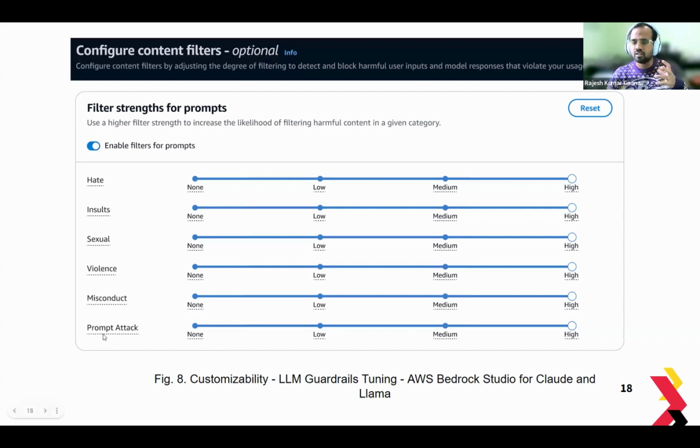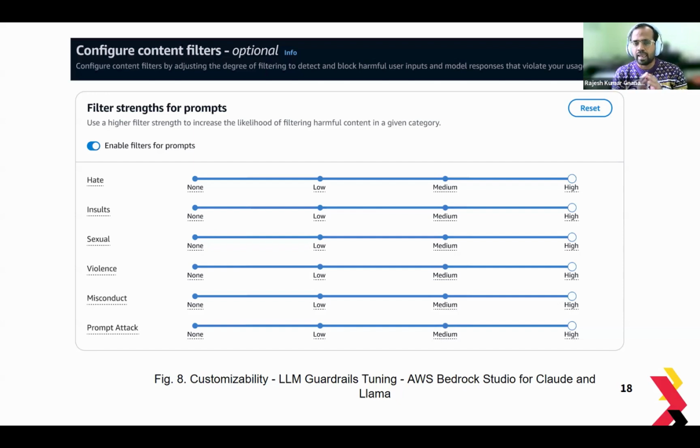Prompt attacks is basically trying to avoid or prevent any hacking or prompt injection. The other factors are trying to limit the user prompts and to filter the content before the LLM, or the user interface, which is Azure AI Studio here, responds back to the end user.